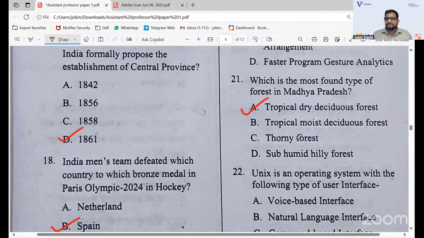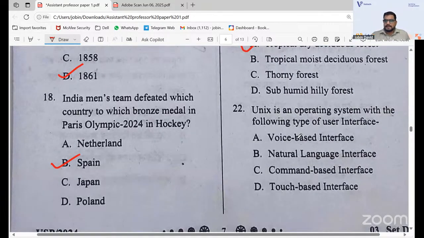Again, a question regarding the operating system, that means from the ICT part you can get the question. Unix is an operating system with the following type of user interface. Unix is actually a command-based interface. Question 22, option C. It's a command-based interface. We have C as the answer.